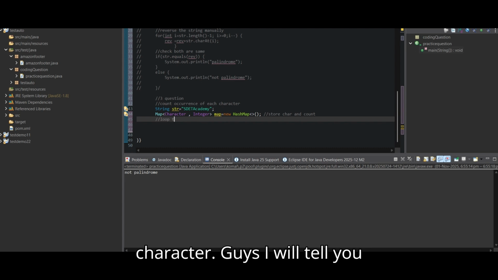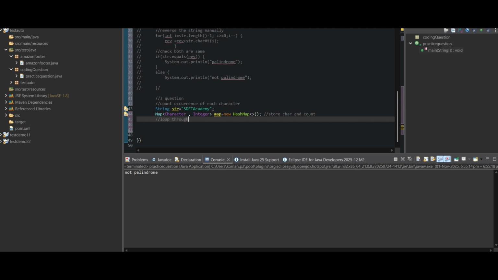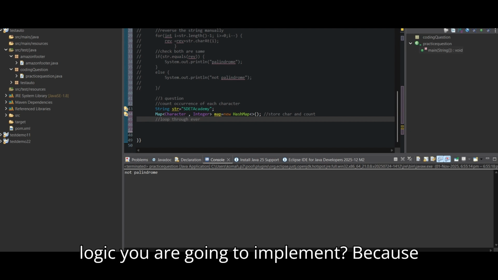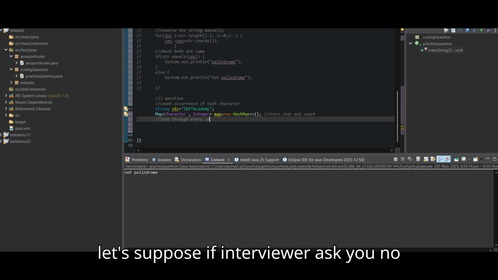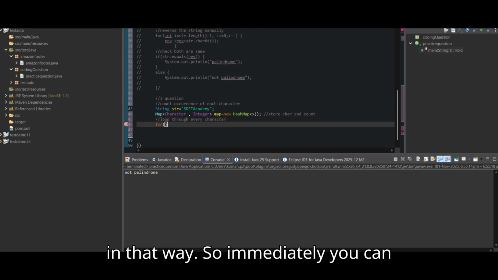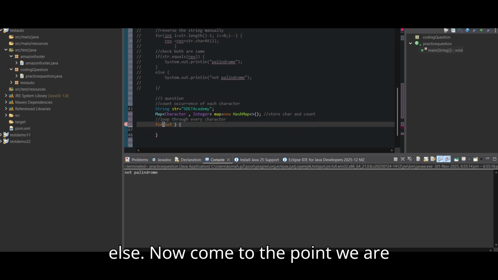Guys, I will tell you one thing. Before writing any code in an interview, ensure what kind of logic you are going to implement. Because let's suppose the interviewer says, no, I am just looking for you to implement it in that way, then you can immediately implement that without thinking about anything else. Now come to the point.